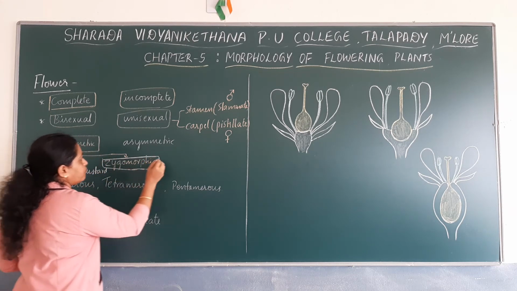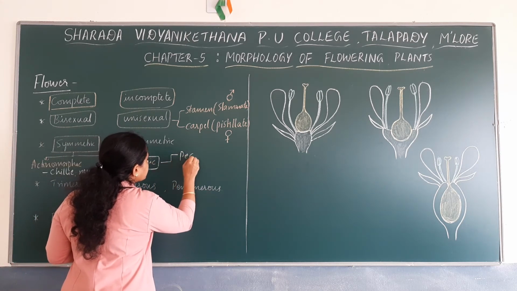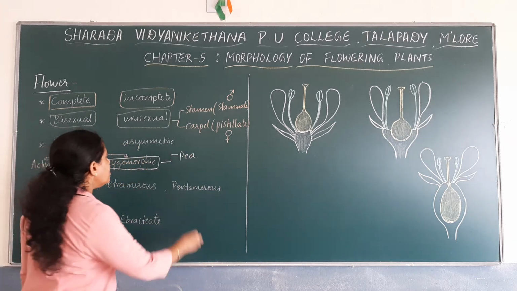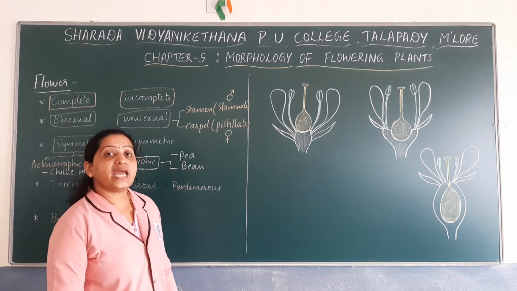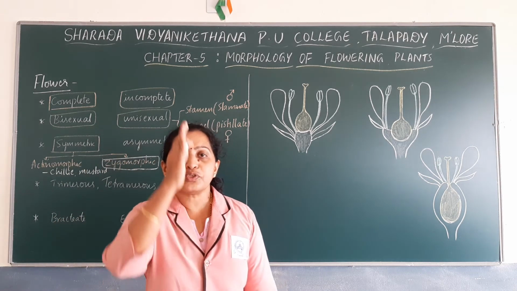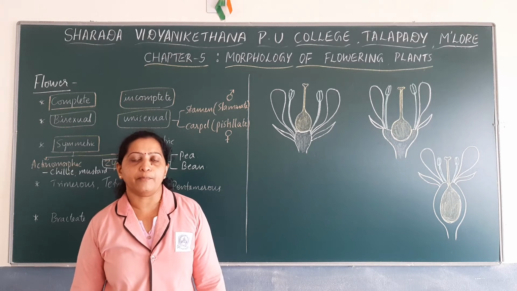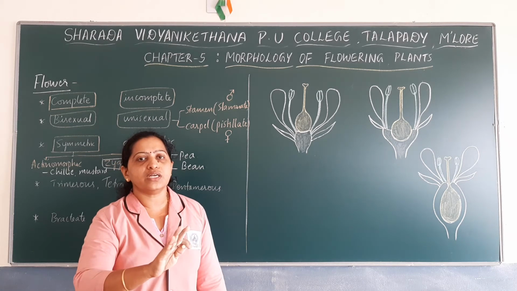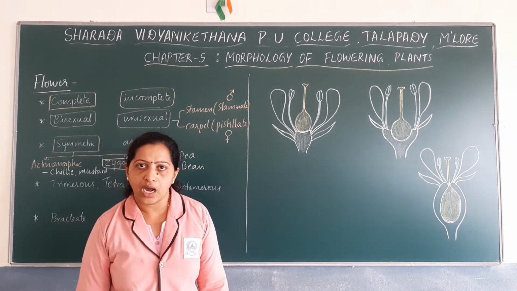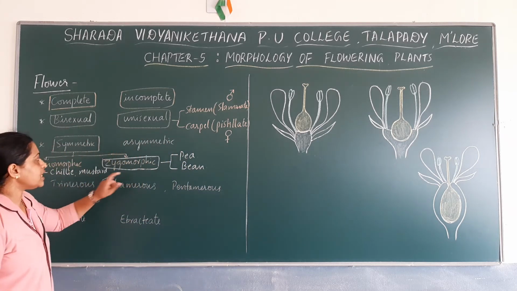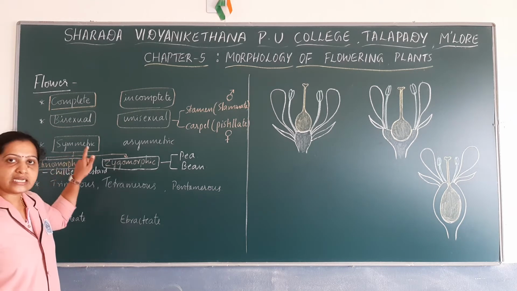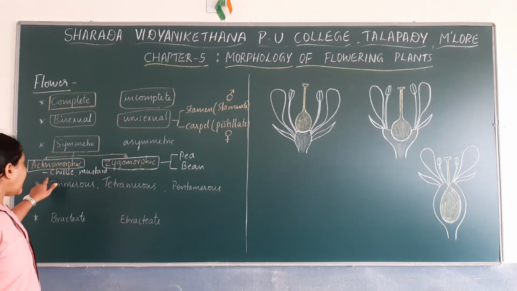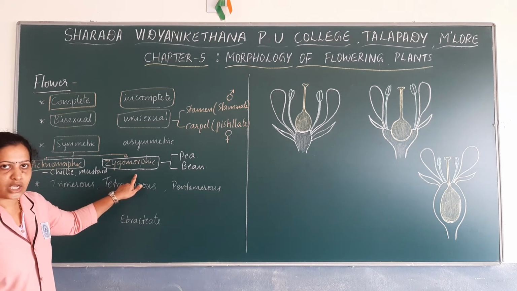Examples of zygomorphic flowers: pea flowers, flowers of the bean plant, they are all zygomorphic. If you divide them in any of the other vertical planes, you will not get two equal halves. So based on the symmetry, if the flowers are symmetrical, they may be actinomorphic or they may be zygomorphic.